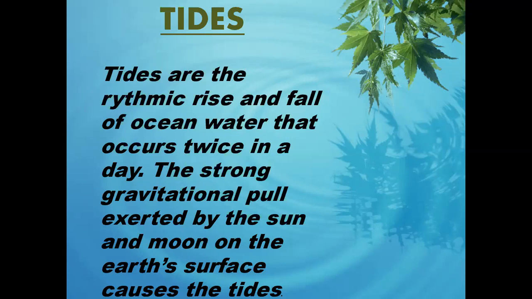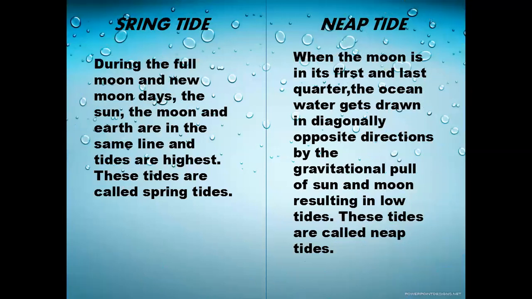When it comes further up the shore after reaching the highest level, that is known as the high tide or spring tide. You can see from this, during the full moon and the new moon days, the sun, the moon, and the earth are in the same line and tides are highest. These tides are known as the spring tides. I will explain through the diagram also.